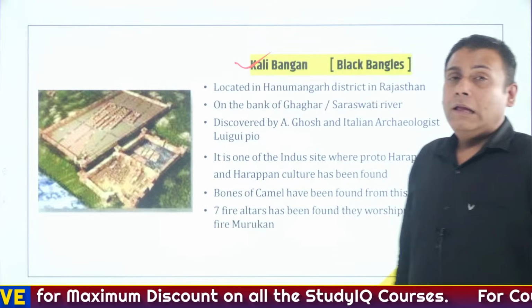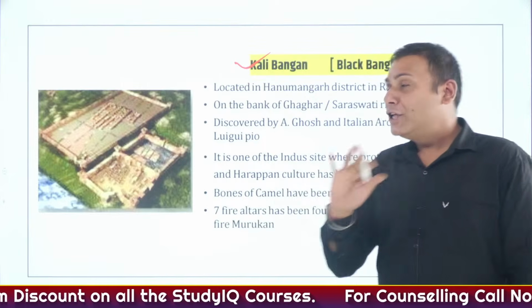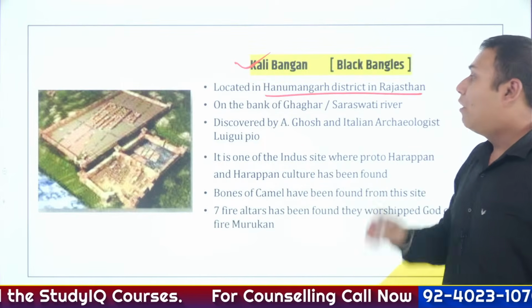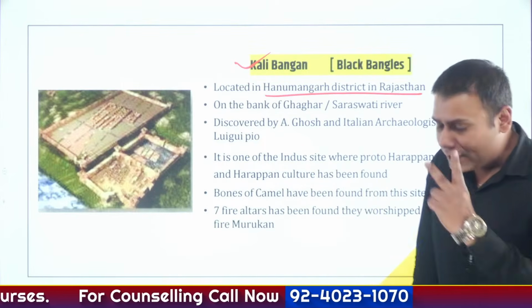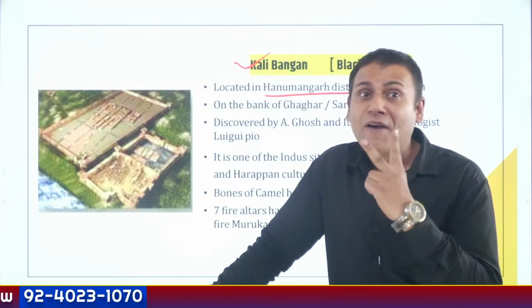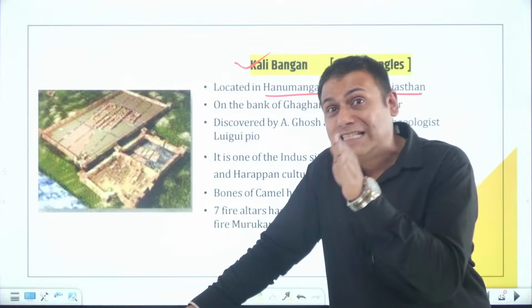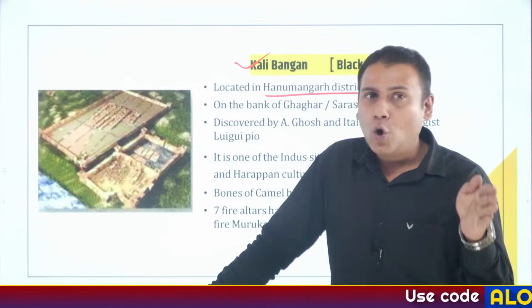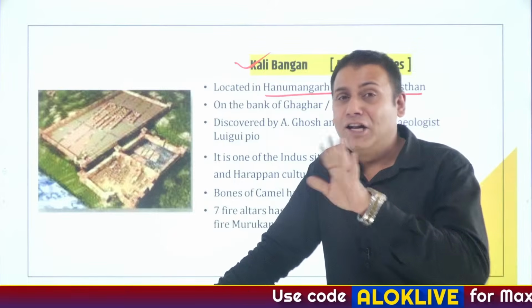Okay, another important site is Kalibangan. The site of Kalibangan is located in Hanumangarh district of Rajasthan. Two things to be remembered right now. There are two important Indus Valley civilization sites which exhibit Proto-Harappan as well as Harappan culture.